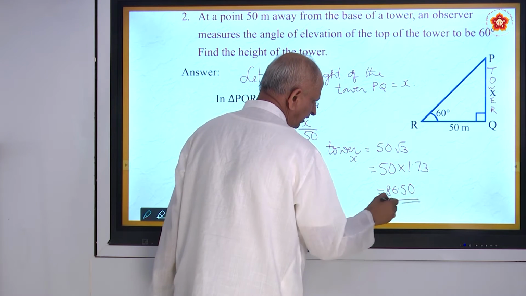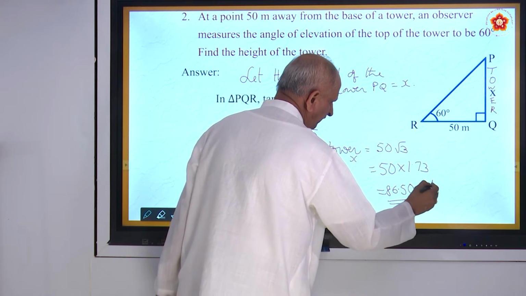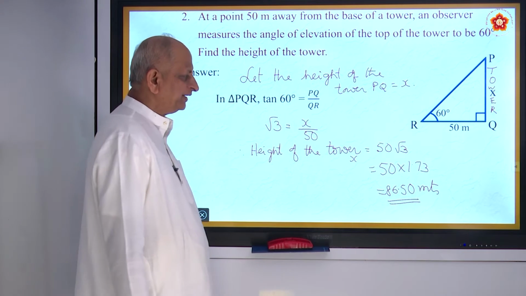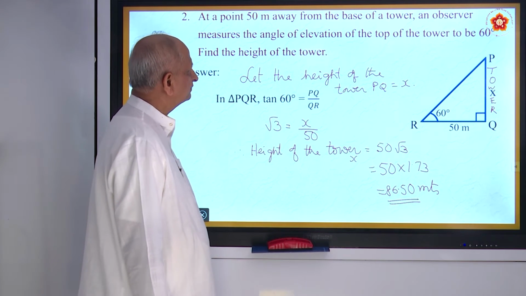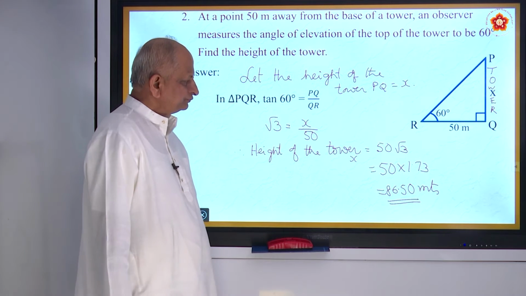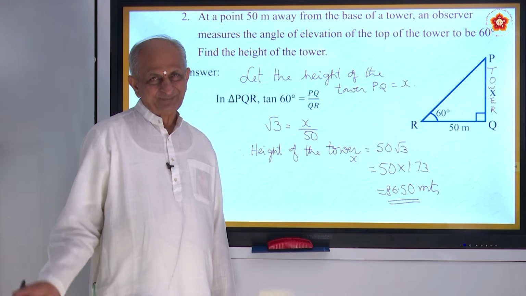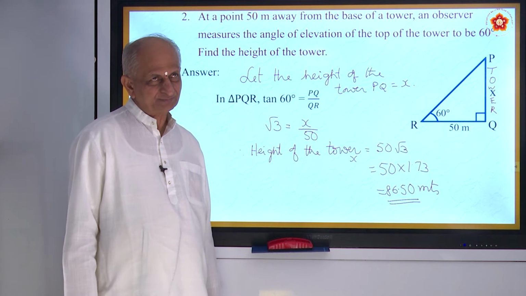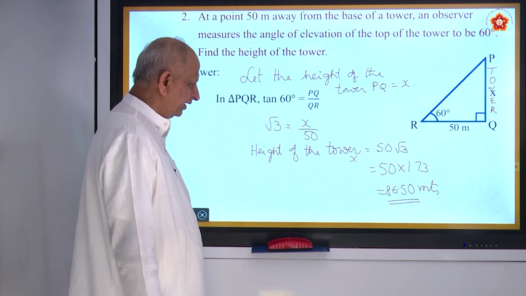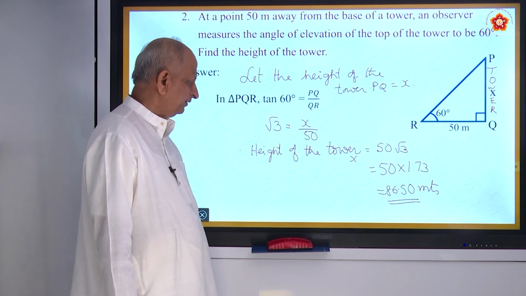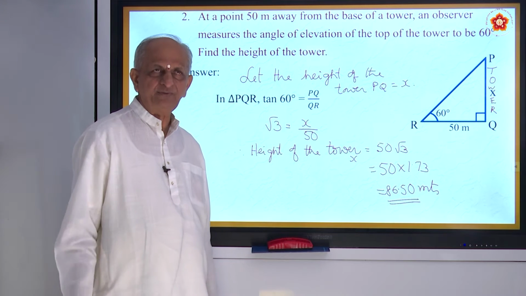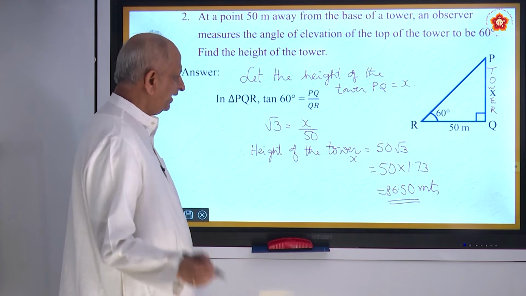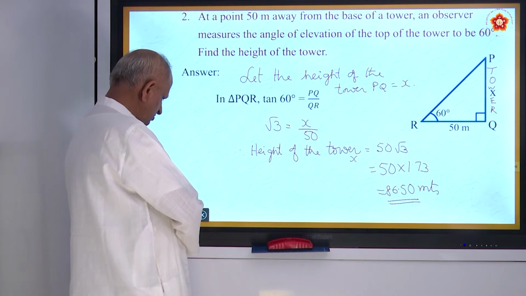So 86.50 meters. That is the height of the tower. 86 multiplied by 3 means something like 250 to 260 feet high. Is it alright? Taken down?